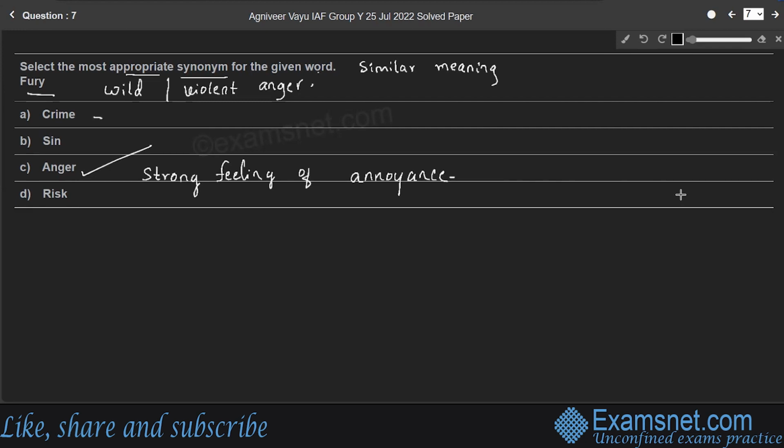Whereas the remaining options are crime. So what is crime? An action or omission which constitutes an offense and is punishable by law, right? Whereas sin means an immoral act considered to be a transgression against divine law. Immoral act is called sin. Whereas risk is a situation involving exposure to danger. Is called risk. So here the synonym of fury is anger. Option C.